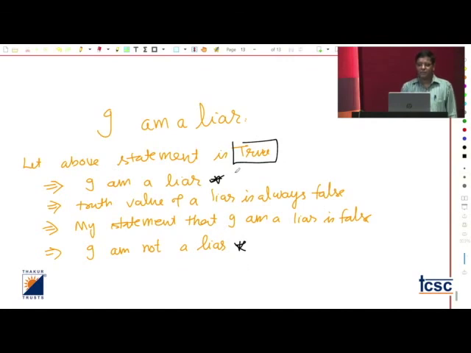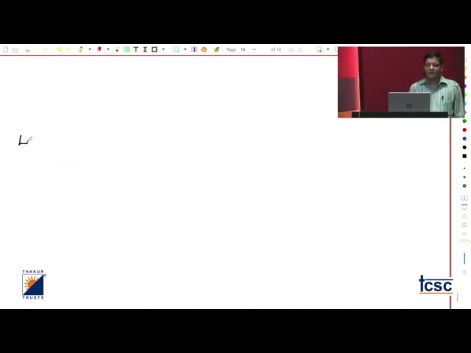In the same way, when I say that I am not a liar, suppose this statement is true, then I am a liar. I have shown that I am not a liar. It's a paradox. Remember that. If I say, let 'I am a liar' be false, and if it is false, definitely that implies that I am not a liar.